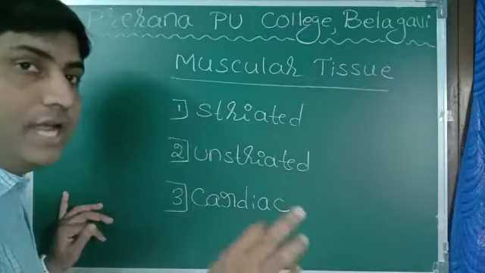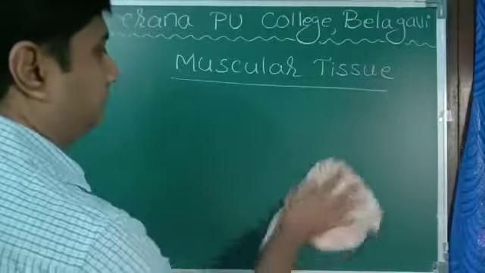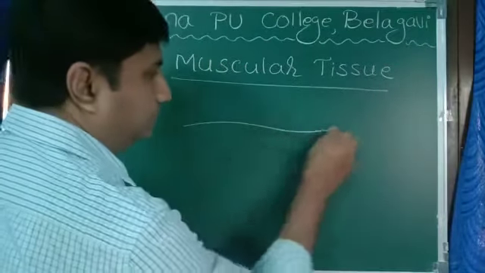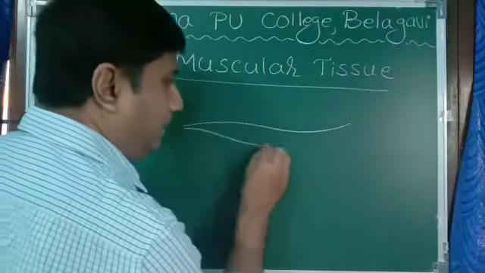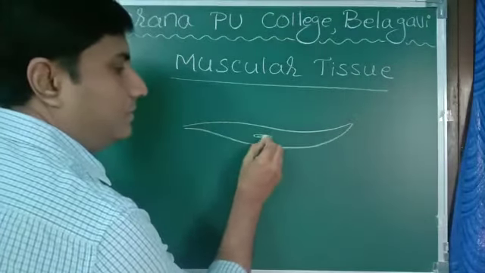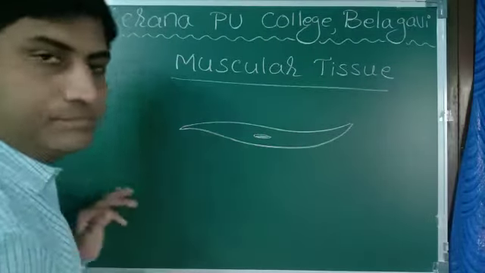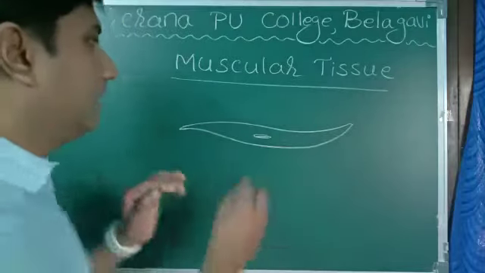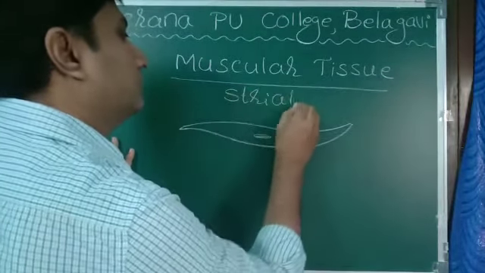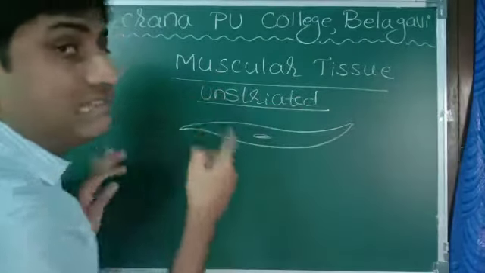First, striated muscle. Striated muscle is somewhat like this. Spindle shaped. This is one muscle cell. Nucleus here. Sorry, it is unstriated. It is not striated, it is unstriated.